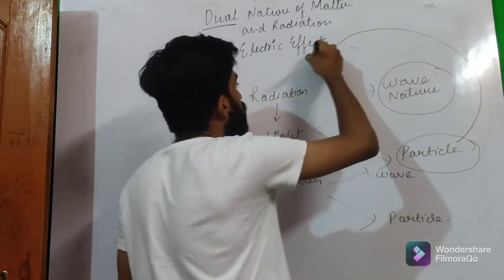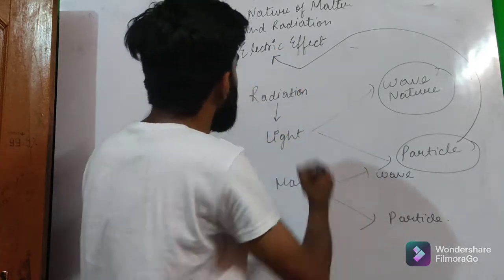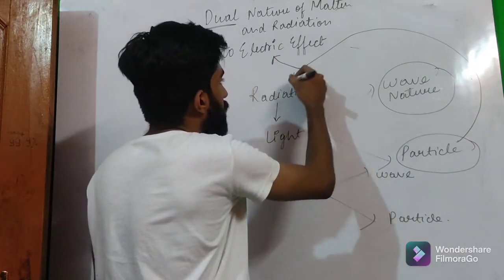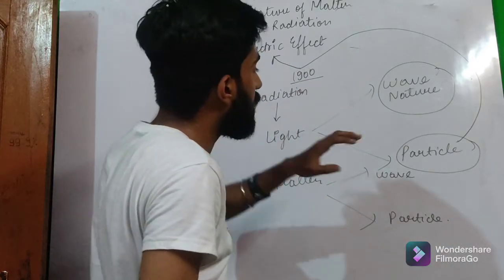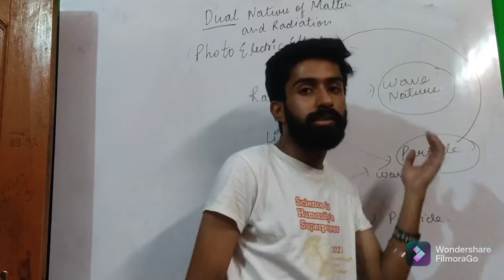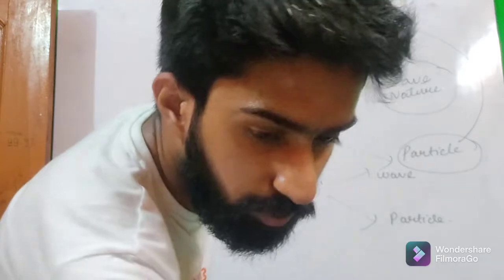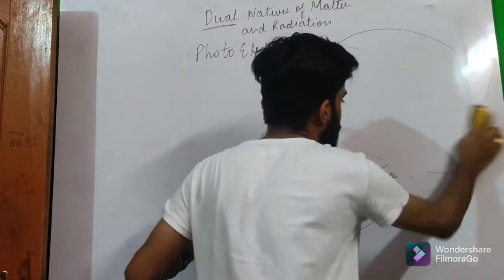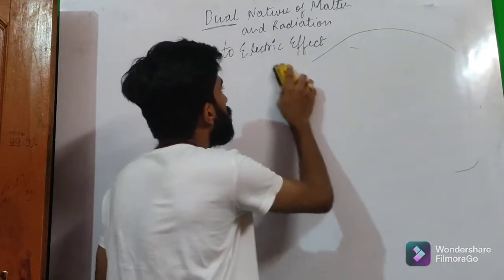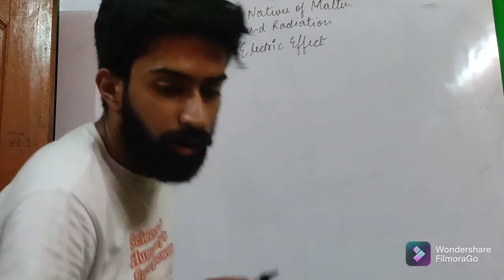In the case of particle nature of light, this character is proved by Albert Einstein in 1900, and this experiment is known as the photoelectric effect, which proves that light has particle nature. So let's talk more about the photoelectric effect. What kind of experiment has he done to prove light has particle character?